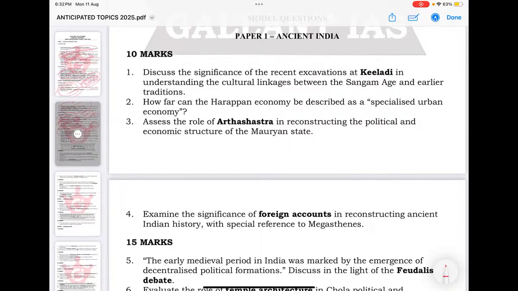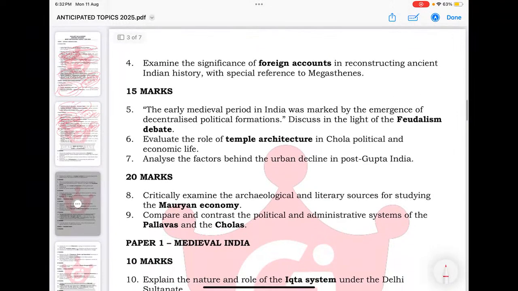How far is the Harappan economy described as a specialized urban economy? Role of Arthashastra in reconstructing the political economic structure of the Mauryan state. Significance of foreign accounts in reconstructing ancient Indian history. Early medieval India was marked by the emergence of decentralized political formations. Evaluate the role of temple architecture in the Chola era. Analyze factors behind urban decline in post-Gupta India.